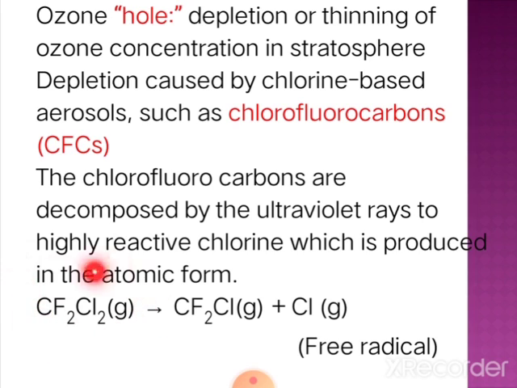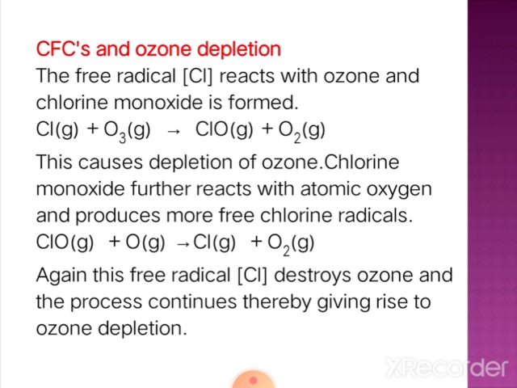When CF2Cl2 is taken, it is decomposed by the absorption of ultraviolet radiation and dissociates to form CF2Cl and a chlorine radical in the gaseous state. This chlorine radical, when it reacts with an ozone molecule, forms chlorine monoxide plus oxygen gas. So this causes the depletion of the ozone layer.